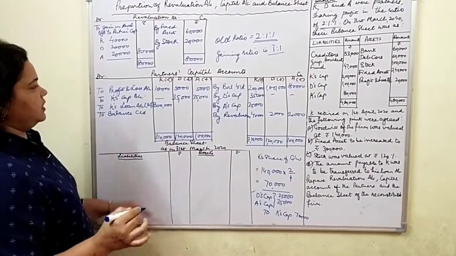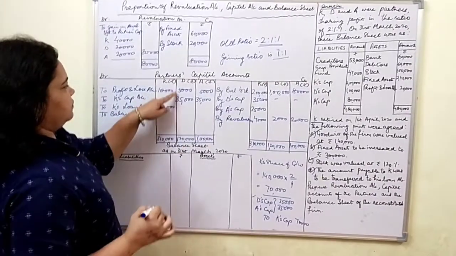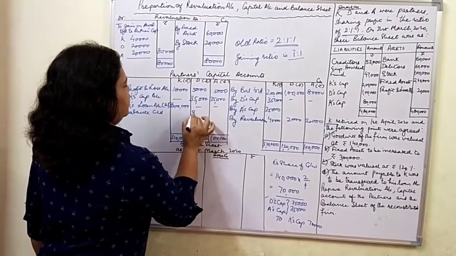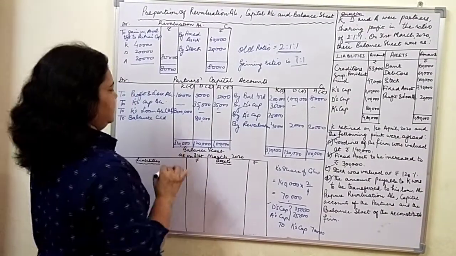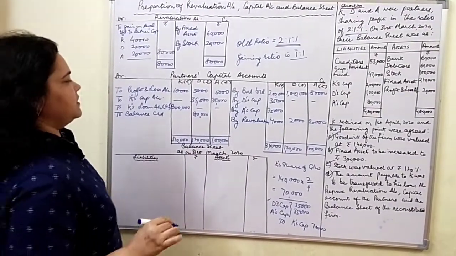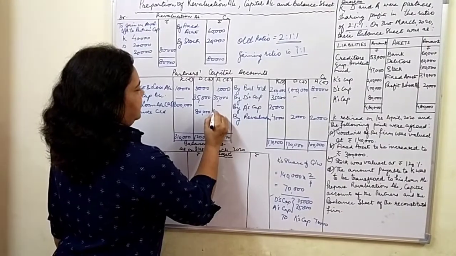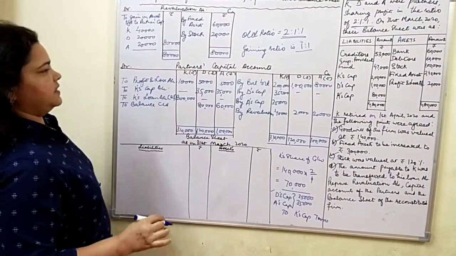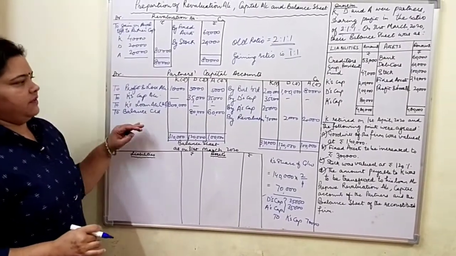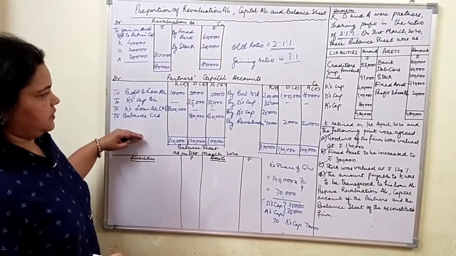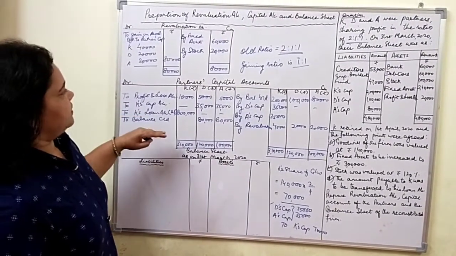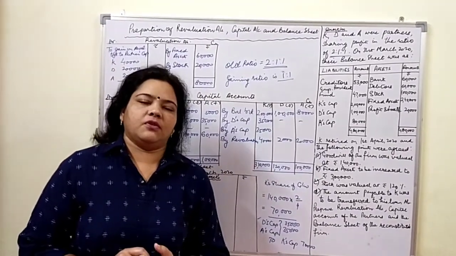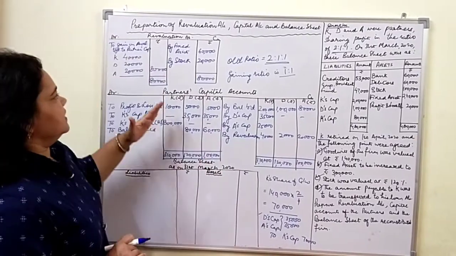So with this K's capital account is done, and for the remaining partners we will balance the accounts as usual. From 1,20,000 we will deduct this total, that is 40,000, and we are left with 80,000. And for A we will subtract 40,000 from 1 lakh, that will be 60,000. So these are the balances. So we are done with the partners' capital accounts. So children, now within 1 minute we will rediscuss all the journal entries.